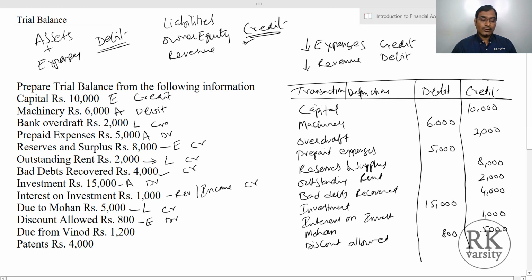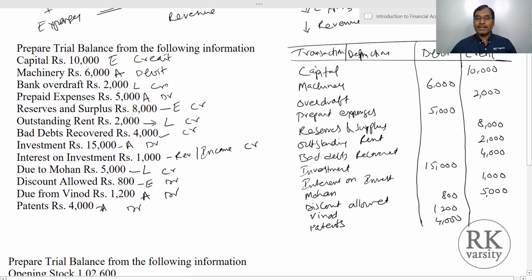Then due from Vinod. So you have to get this money from Vinod. So it is an asset, receivables and asset. So asset is debit. Now we write Vinod and the amount is 1200. And the patents is your asset. So asset debit side. Now patents, and this is 4000.